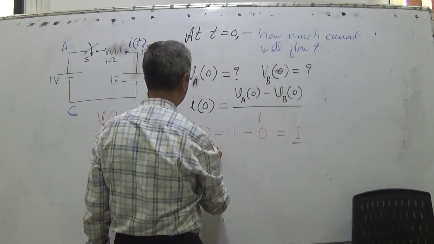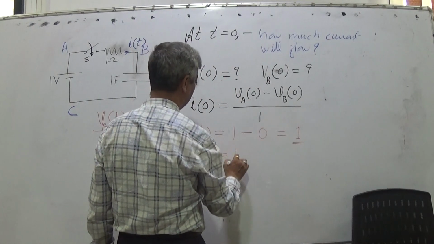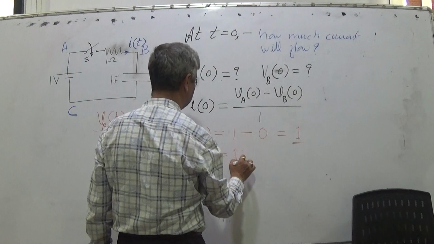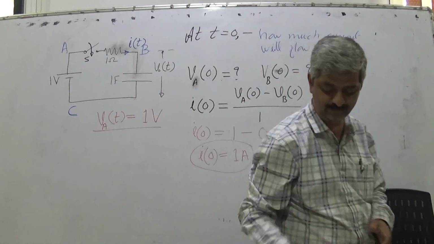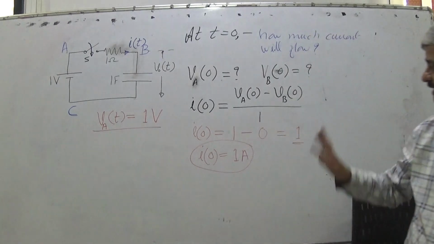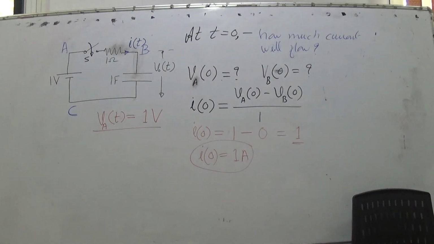That is, the current when I put the switch on is 1 ampere. I think everyone has understood this.